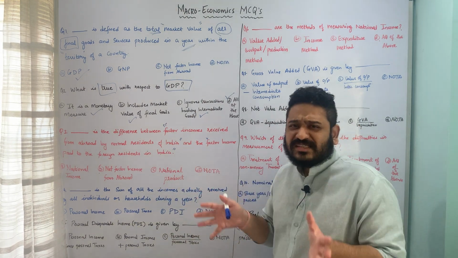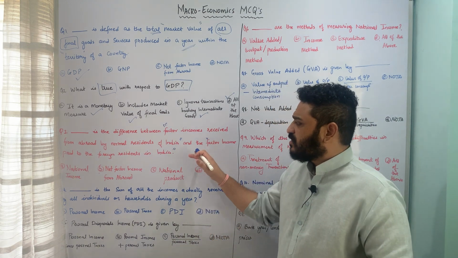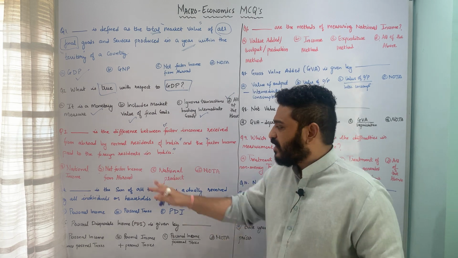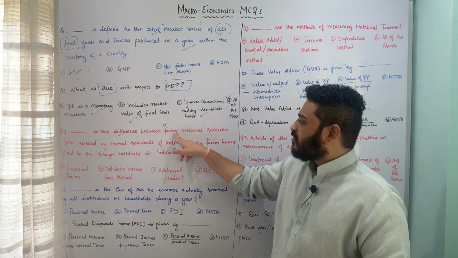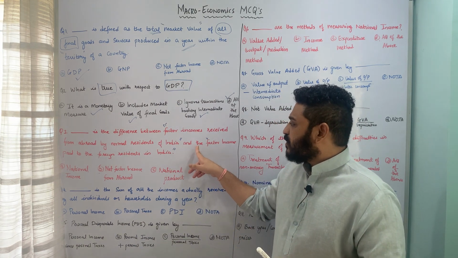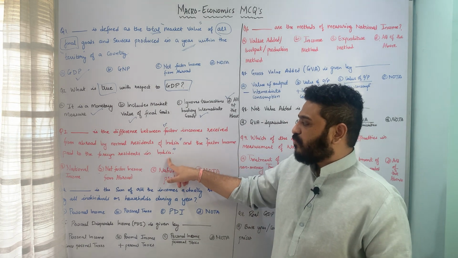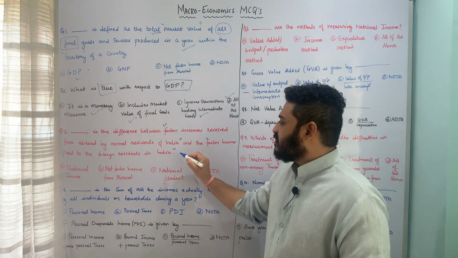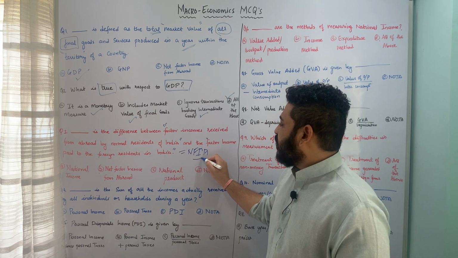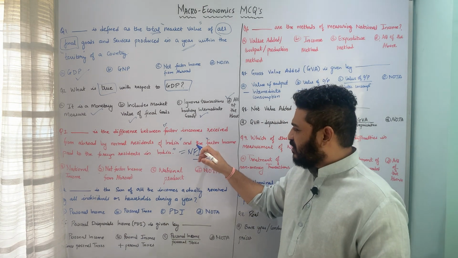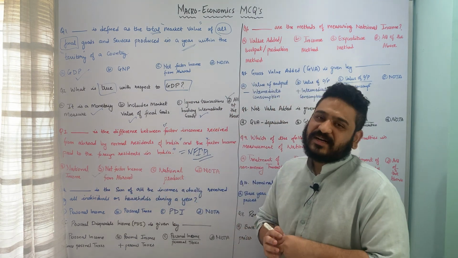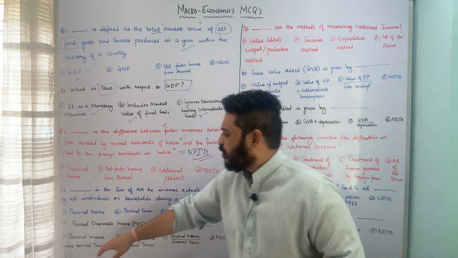So here it is clearly involving foreign transactions, so therefore it is net factor income from abroad. It is the net value of factor income from abroad. That means whatever factor income received from abroad by normal residents in India, you subtract from that the factor incomes paid to foreign residents in India, and what you get is usually net factor income from abroad, NFIA. You might see this as a word which is usually used. So here option B, net factor income from abroad, is the correct answer. I hope the question is pretty much clear.